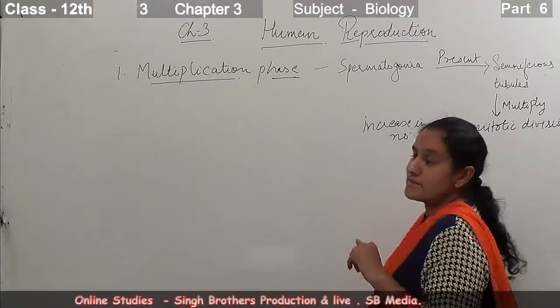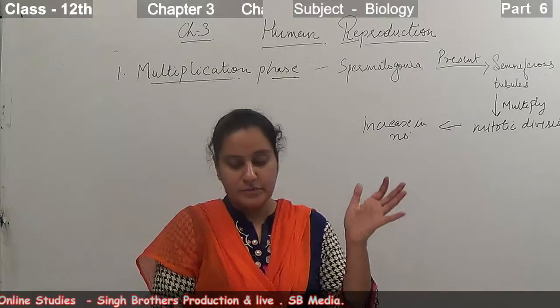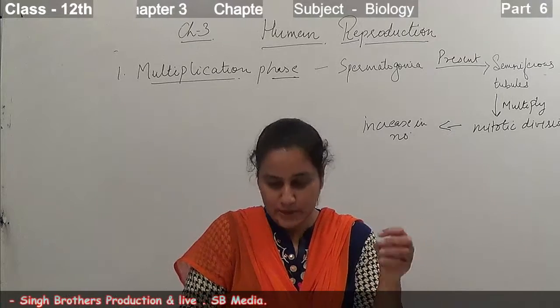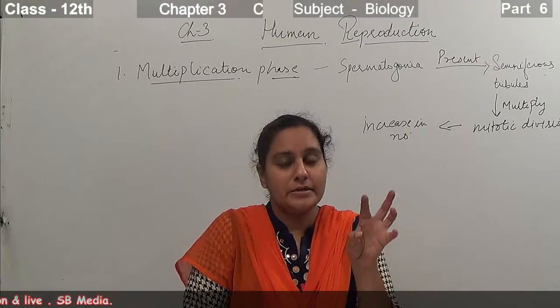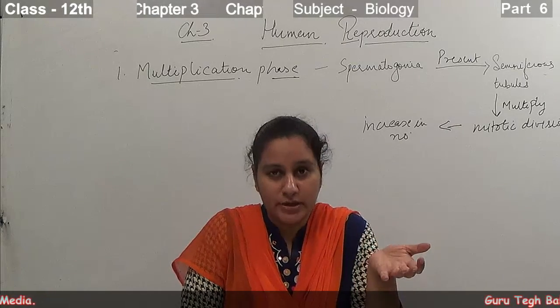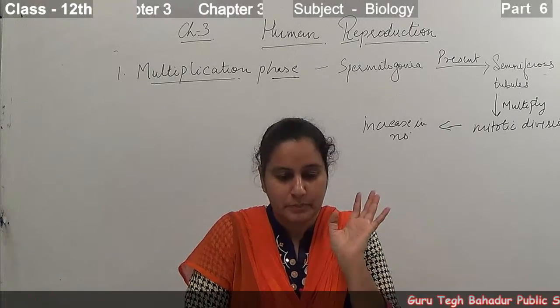So the very first thing that happens in the multiplicative phase is that the spermatogonia, present inside the seminiferous tubules, multiply by mitotic division and increase their number.